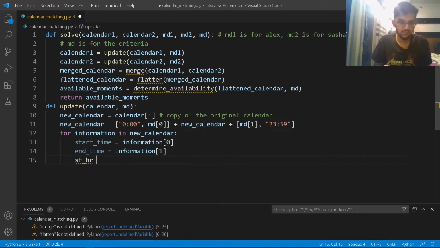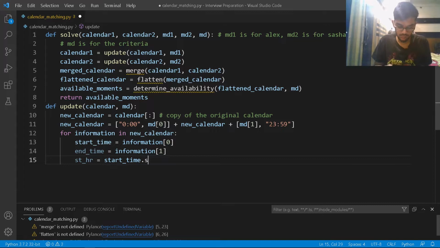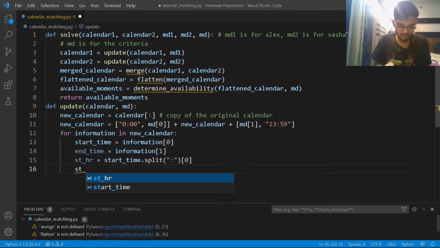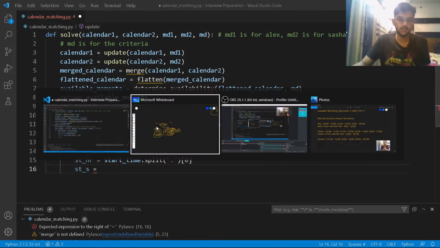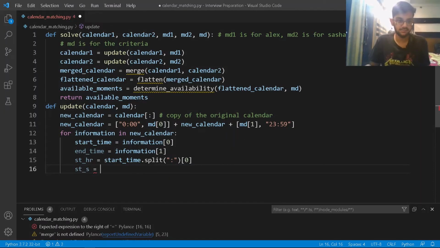So start_time_hr is going to be start_time.split on the basis of colon, and take the first part, right, and then the start time minutes. Well, I messed up here, so this is nothing but not minute, this is seconds, right, that's it. And I think basically, yeah, start time, and then this should be minutes.